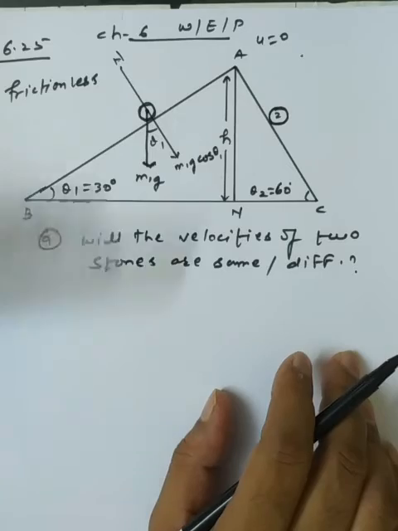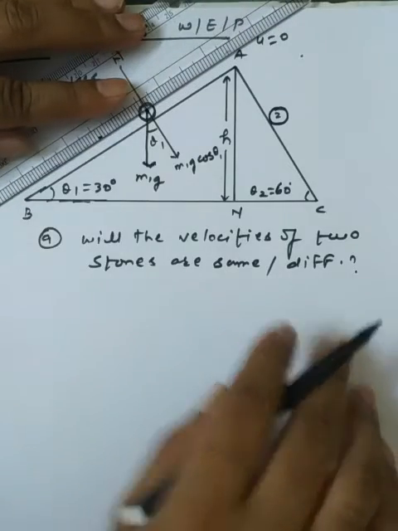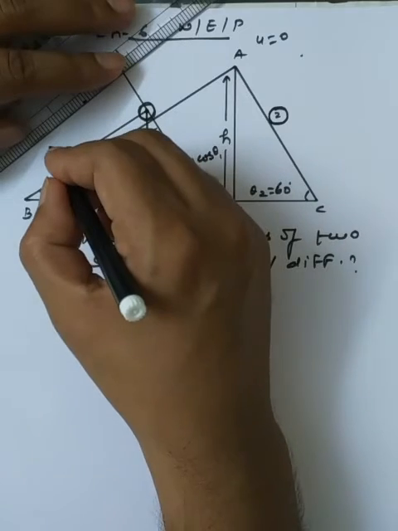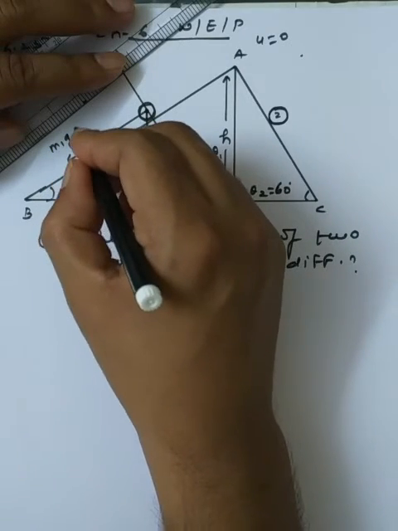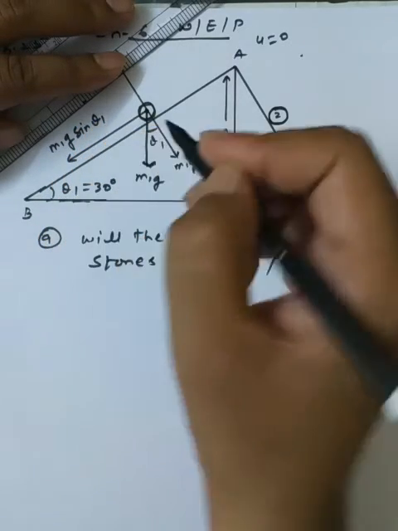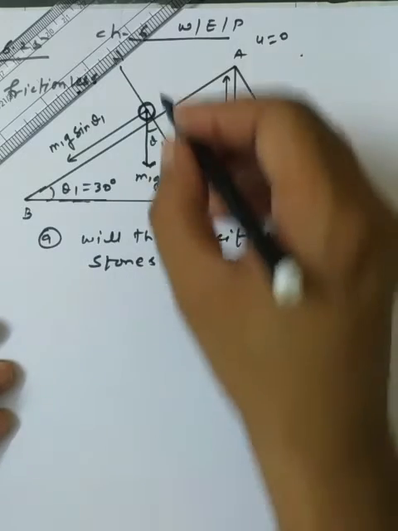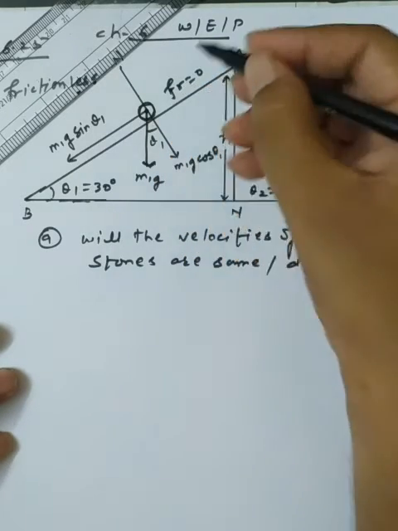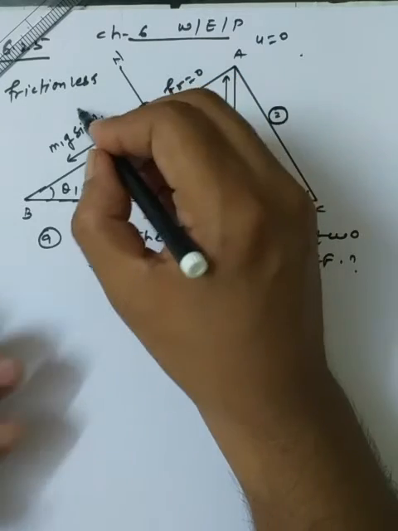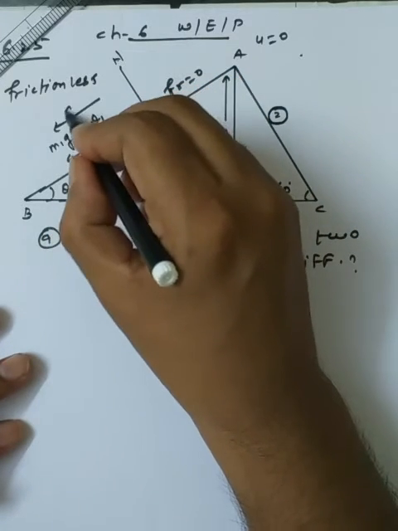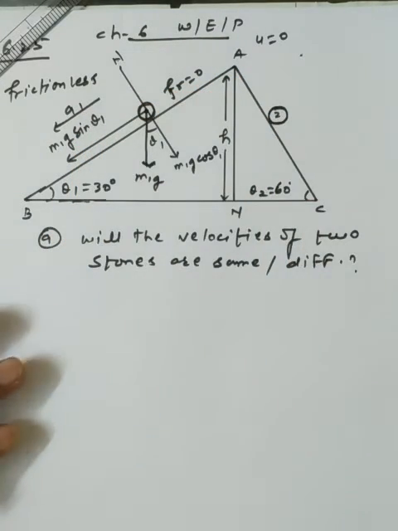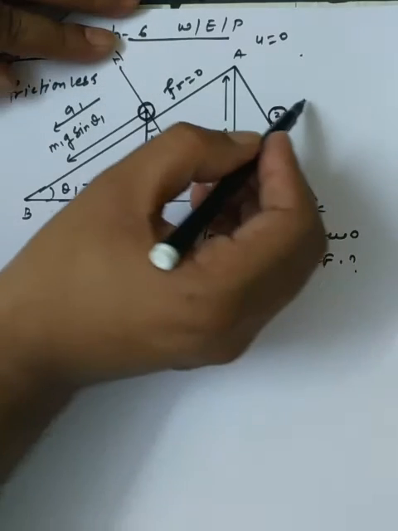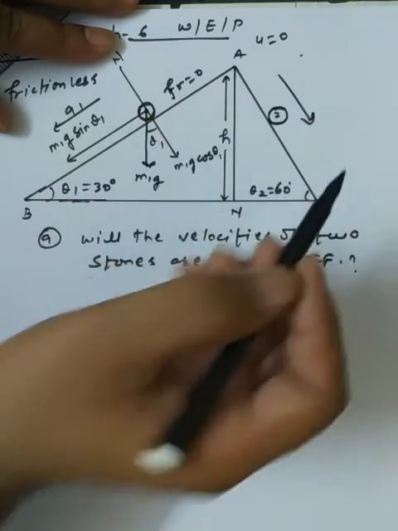We can also take the component of the force along AB, that is m1g sin theta 1. We are also assuming there is no friction, and we assume the acceleration for the system is a1.